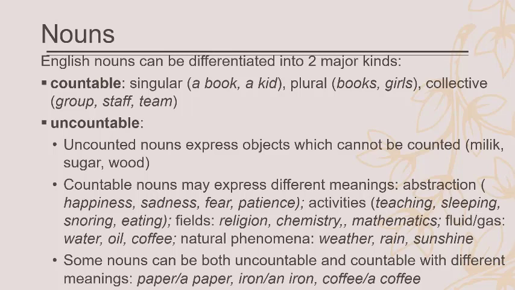Then you have iron, which is a kind of substance, matter, and that's different from an iron, a tool which you use to press your clothes. If you want to look better in your office or in your appearance, you iron your clothes. And then coffee and a coffee. Can I have a coffee, please? Meaning can I have a cup of coffee? So coffee is a substance, the one which you grind from the beans into powder, and you cannot count that. But you can have a coffee, meaning a glass of coffee.